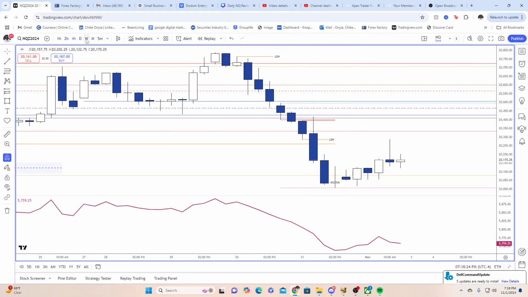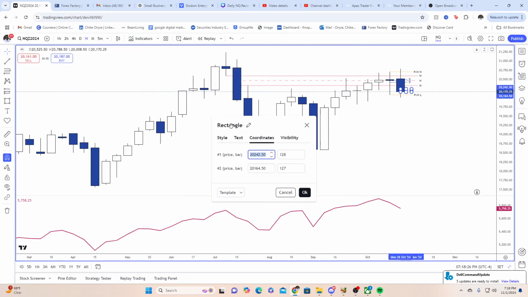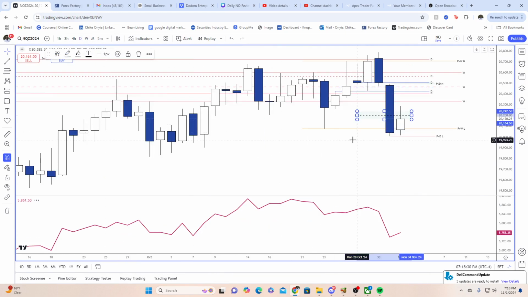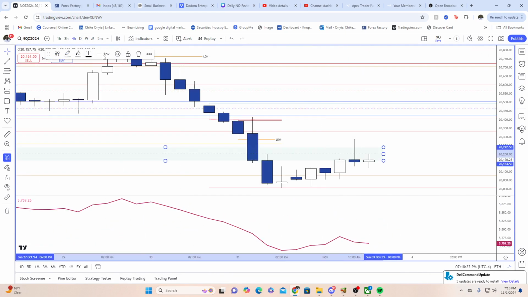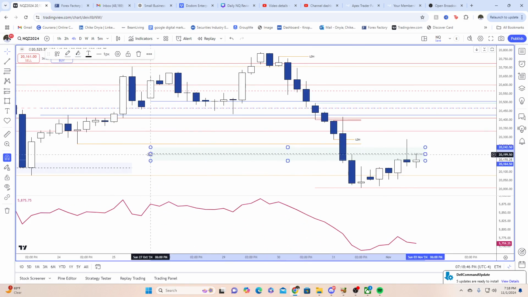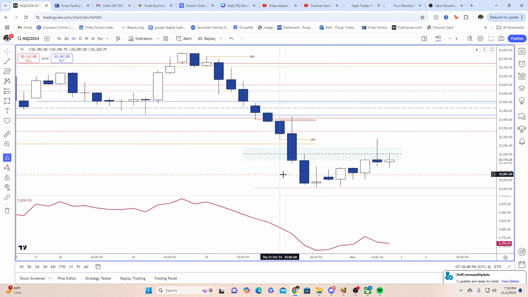Where'd that go? Get the visibility on all time frames. All right. Look at how we touch the consequent encroachment at that level on this candle. You can tell that this is a real PD array, right? This 20 to 30% level is algorithmic in nature. Look how we touch the consequent encroachment of that right there. That validates that this is a level worth looking at, because that can be your draw on liquidity going into this morning.